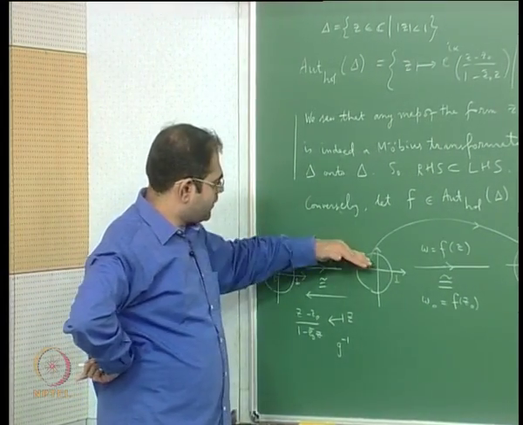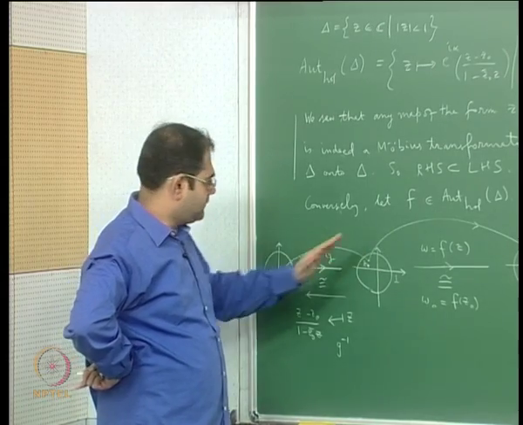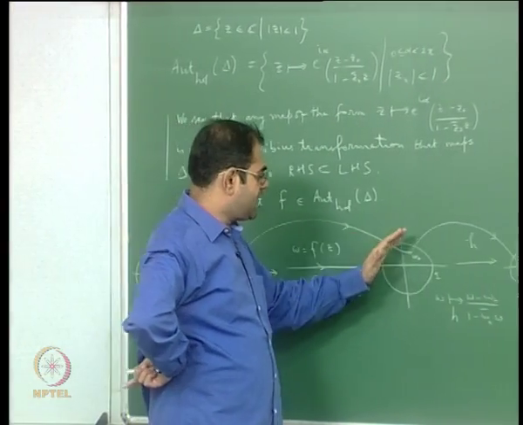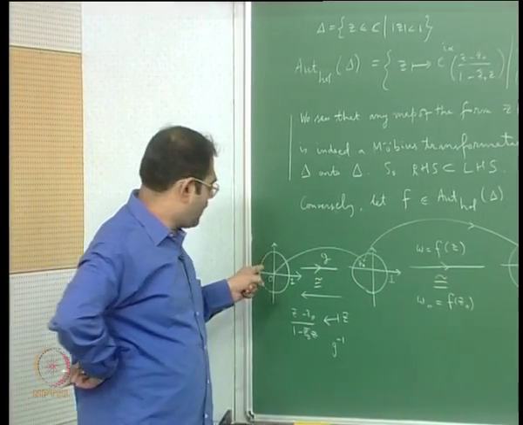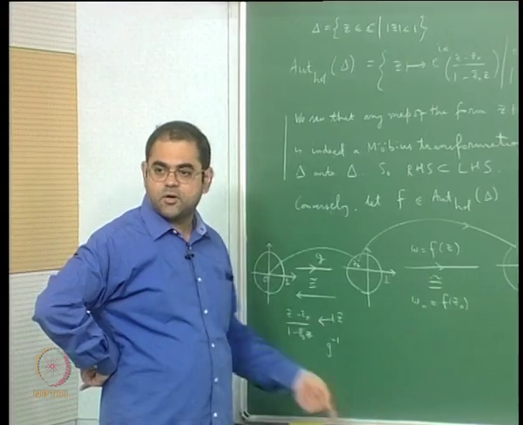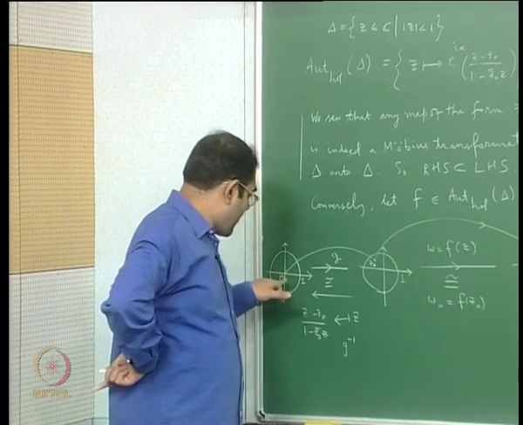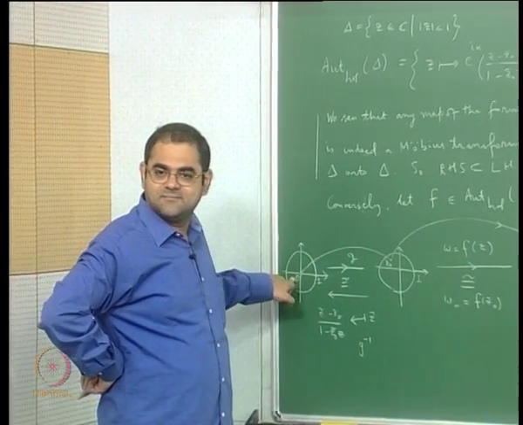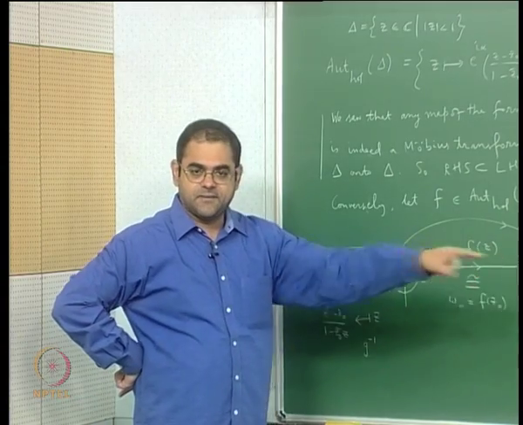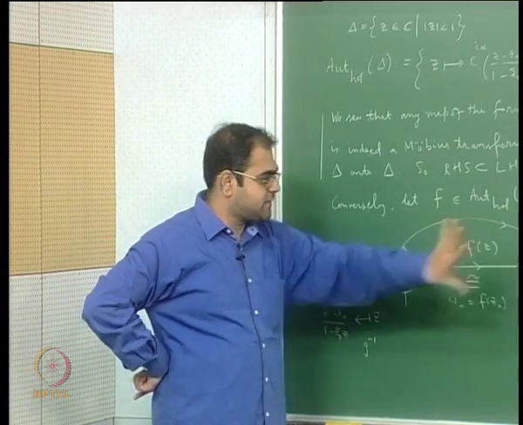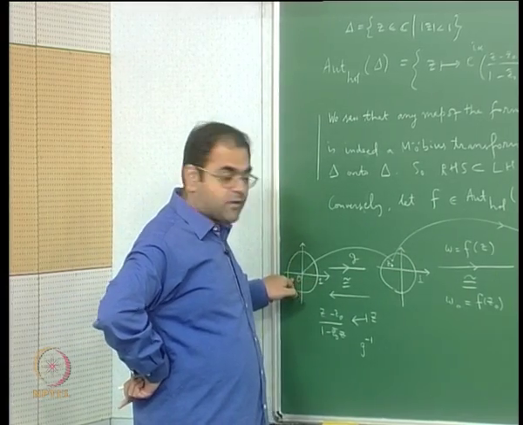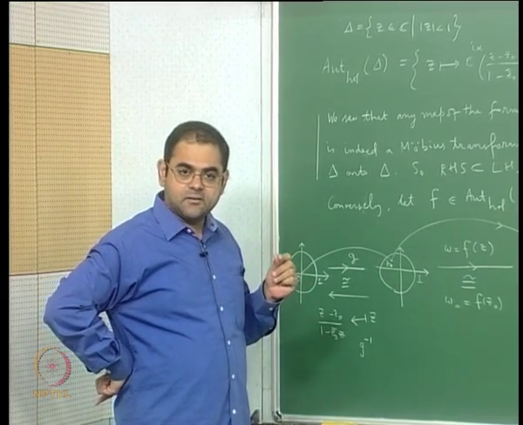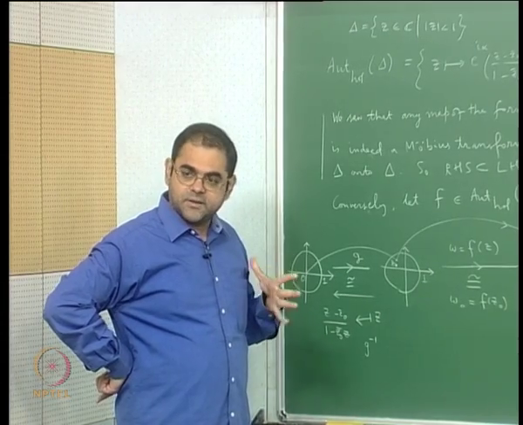This is an automorphism of the unit disk, f is also an automorphism of the unit disk, and h is also an automorphism of the unit disk. Therefore the composition of all three will give you an automorphism of the unit disk, and it will fix the origin because it will take 0 to 0. That is the whole idea of putting this G on this side and h on that side. So it will be an automorphism of the unit disk which fixes the origin, which by an earlier corollary of the Schwarz lemma we have seen is a rotation.